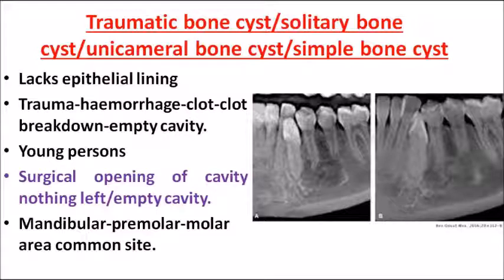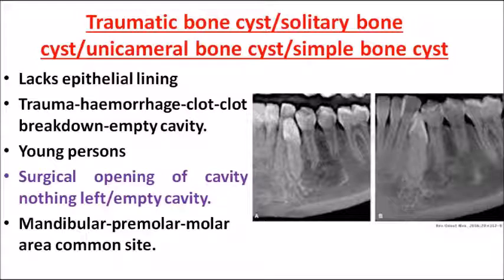Traumatic bone cyst is otherwise known as solitary bone cyst, unicameral bone cyst or simple bone cyst. These are the other terms for traumatic bone cyst. You should remember all these terms because they can give you any of them in the MCQ options. It is called a simple bone cyst because it does not have anything within it; the cavity is entirely empty.